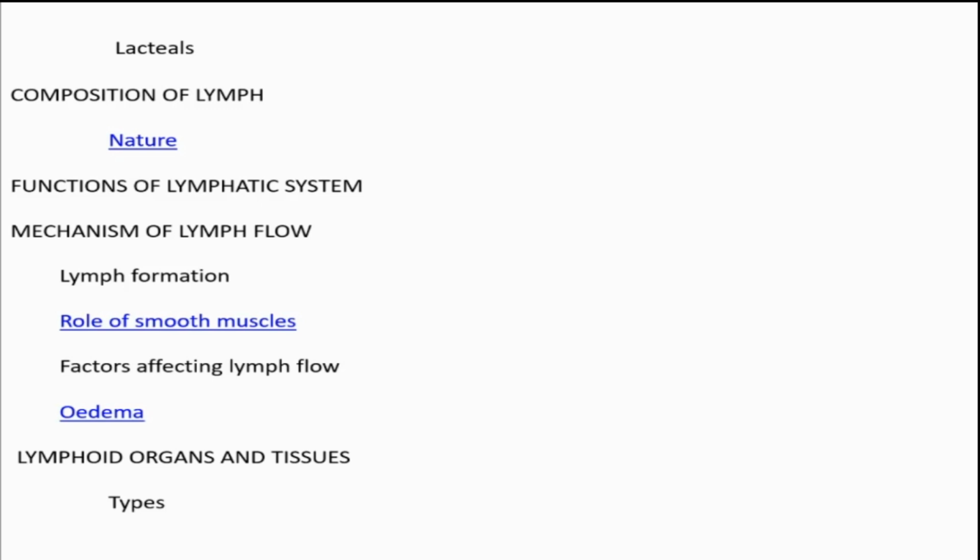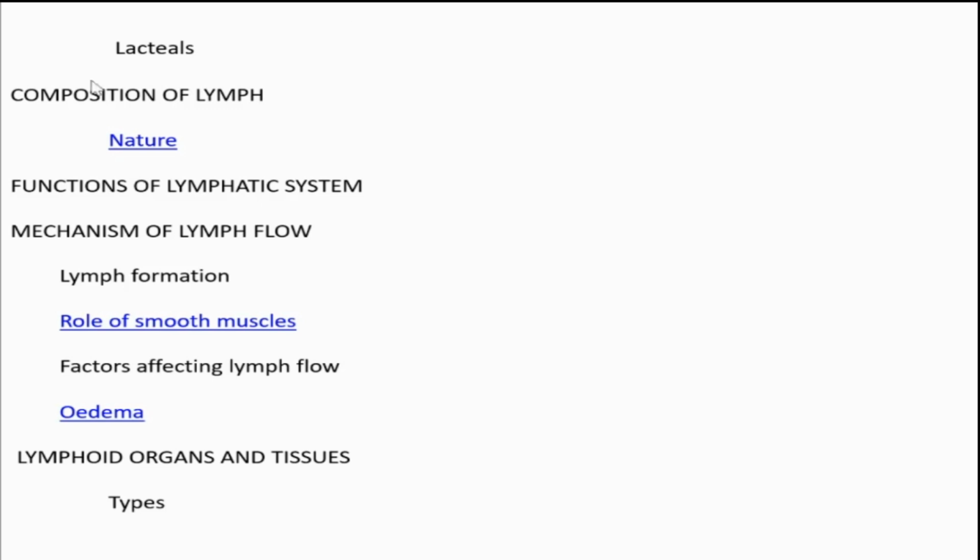As we learned, the lymphatic system consists of two ducts, the right lymphatic duct and the left thoracic duct. Now I am telling you that the lacteals are connected with the left thoracic duct. In that way, lacteals communicate with the lymphatic system.